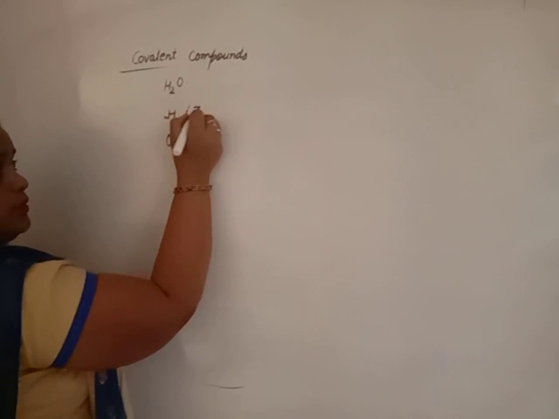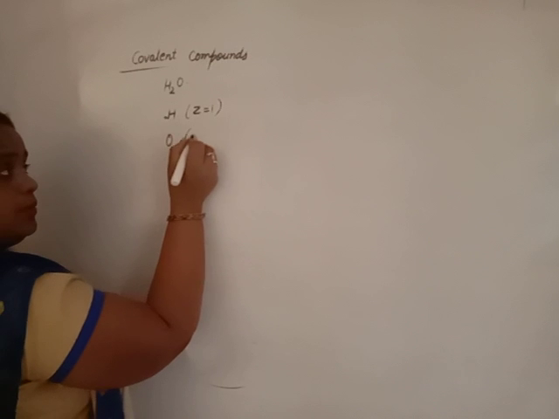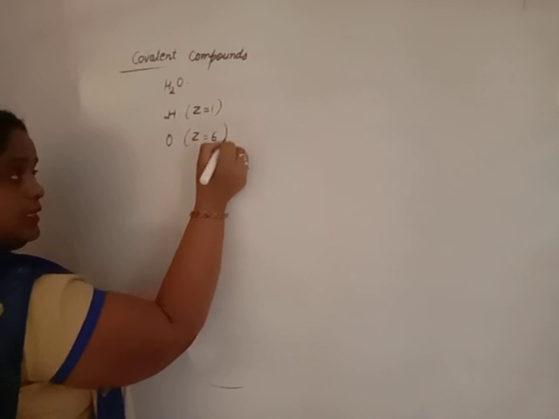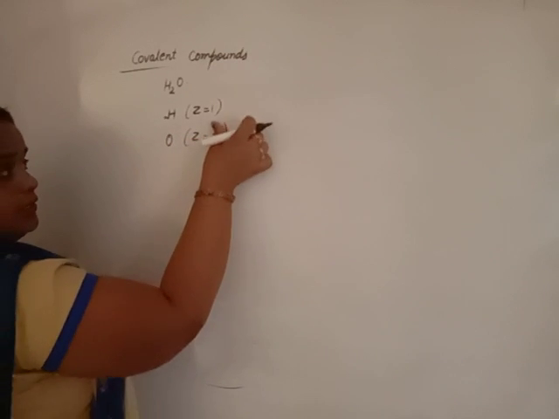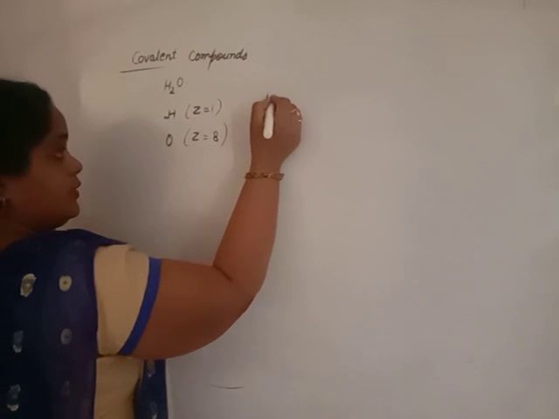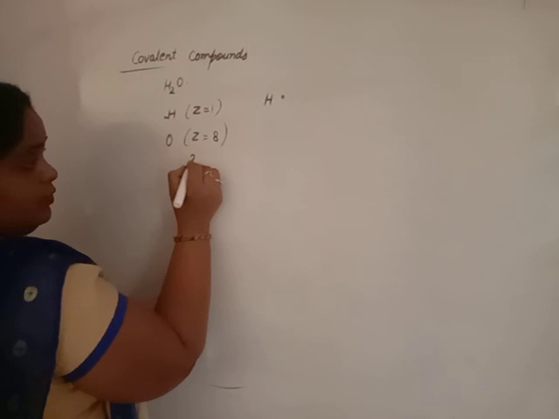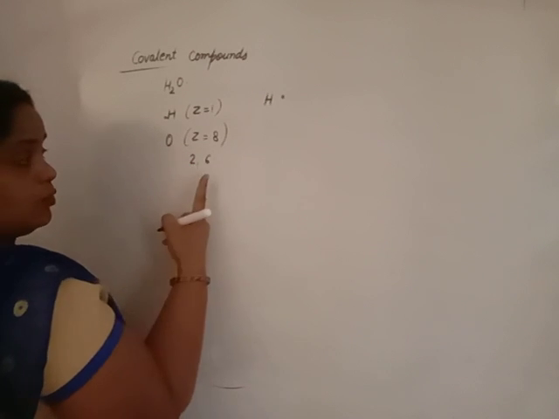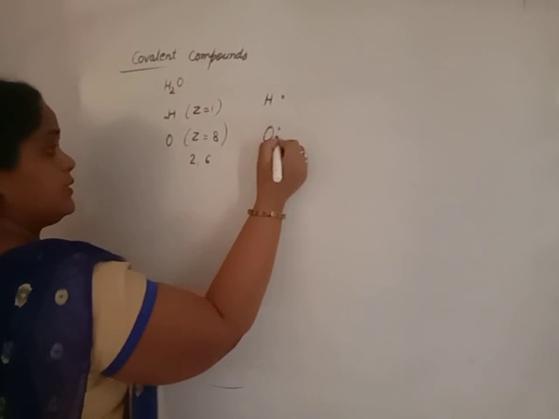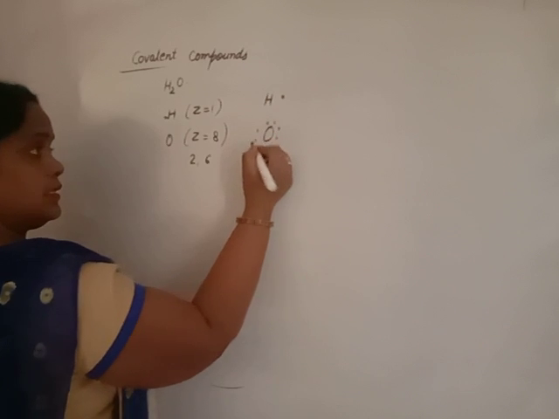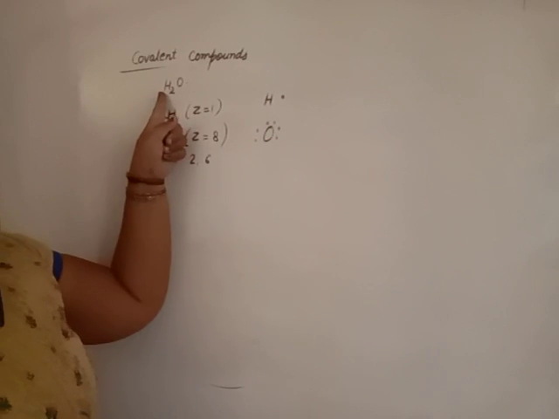The atomic number of hydrogen is 1 and of oxygen is 8. Hydrogen has 1 electron. Oxygen has electron configuration 2, 6, so 6 outermost electrons. How many hydrogens? Answer 2.